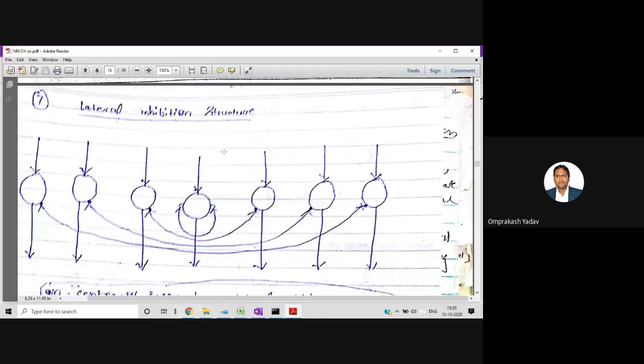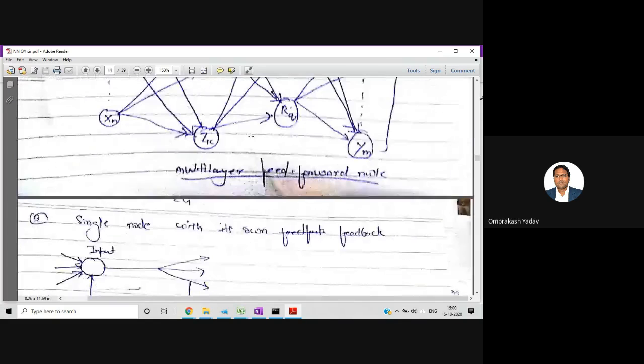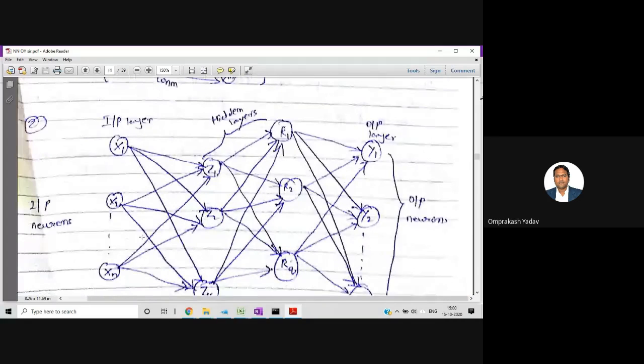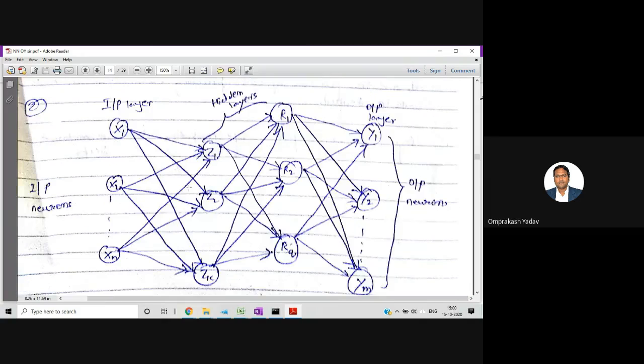Now, most of the time we only use either the recurrent network, or most of the time we will use this particular network, the multi-layer feed-forward network, where we have the input layer, the output layer, and in between multiple hidden layers. Those who have seen deep learning neural networks know that there are so many hidden layers involved. That's why it's called deep learning, right? Multiple hidden layers will be involved in between the input layer and the output layer. So the only thing there is that we include multiple hidden layers.